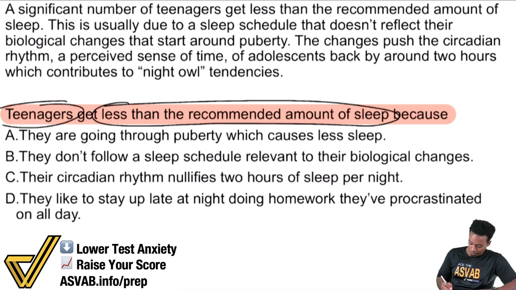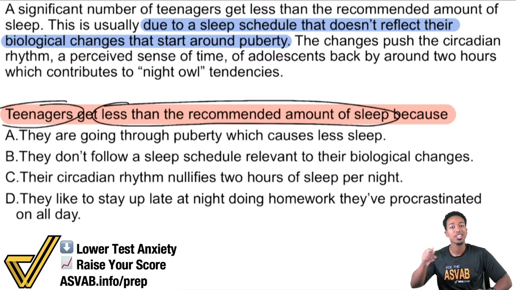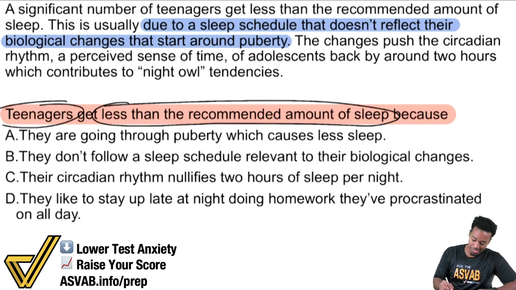That's a reason right there, smack in the middle. And because we read the question first, we know the exact reason for our answer. Boom. But next, we keep going.